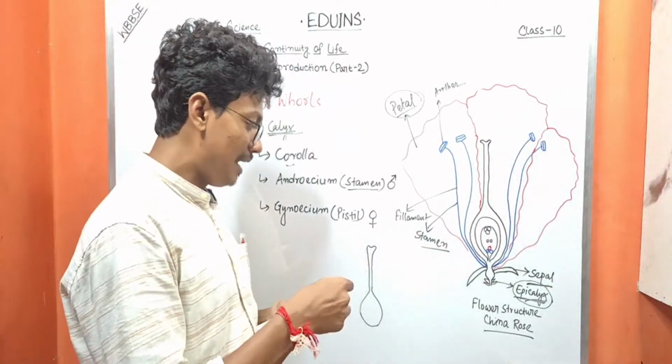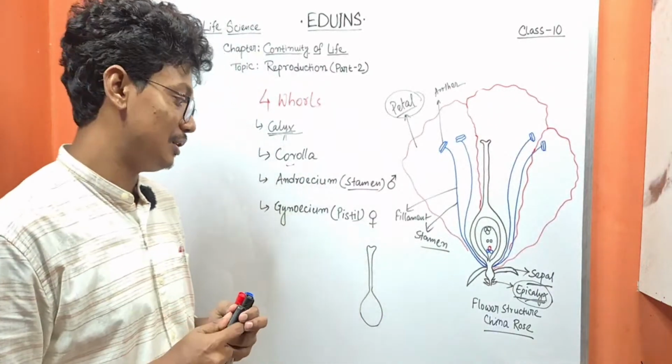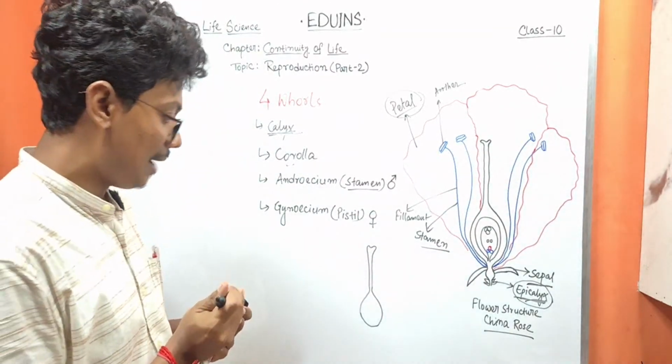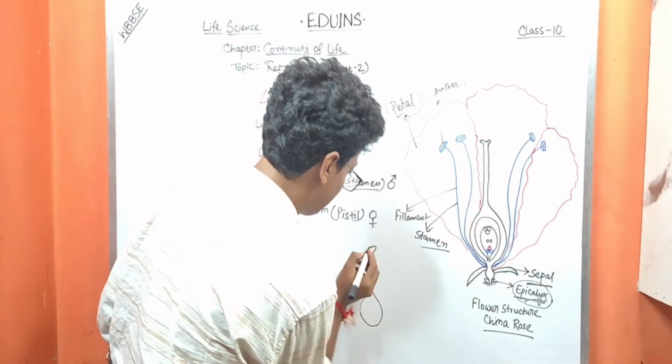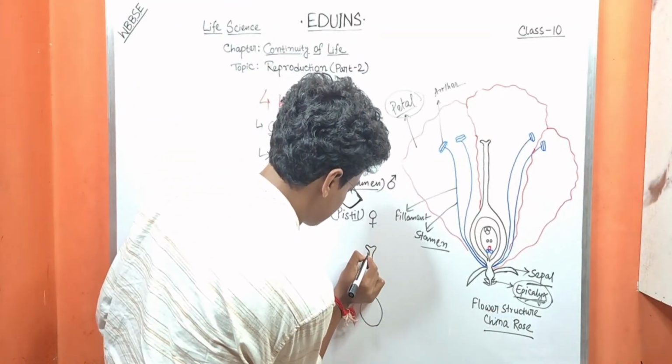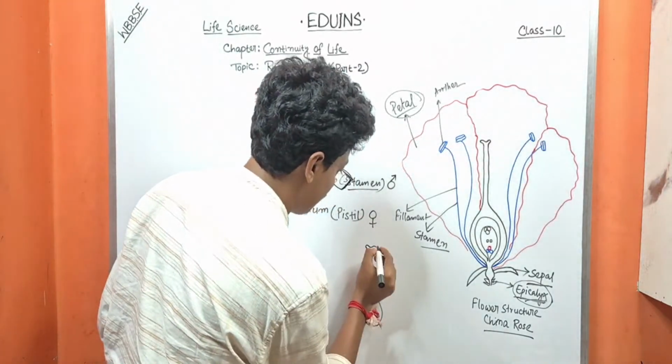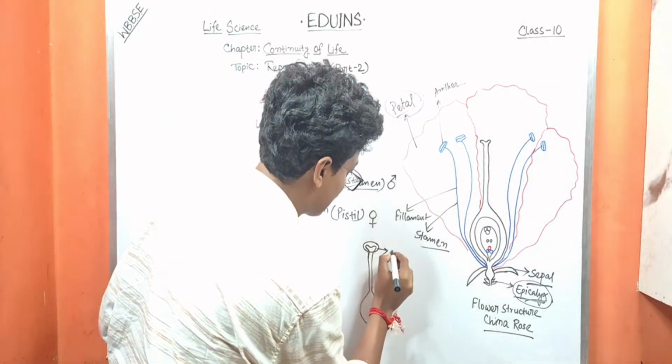And this female reproductive part is divided into three parts. Number one is this part, which is known as the stigma.